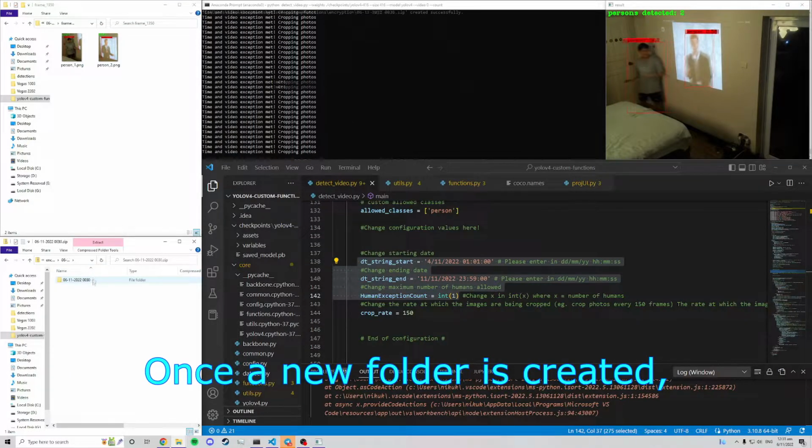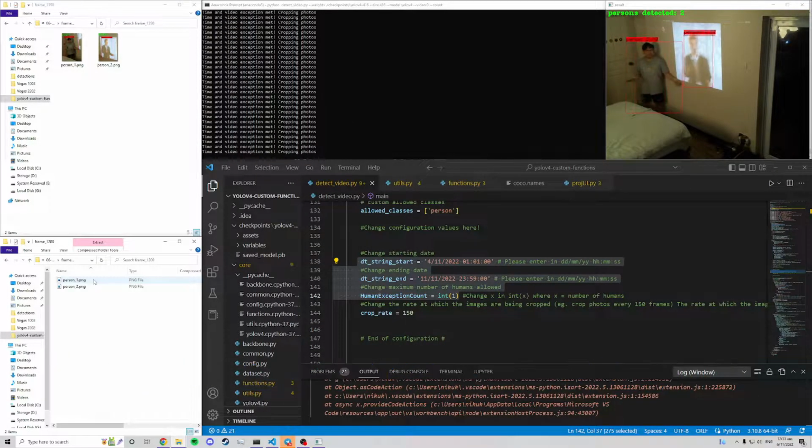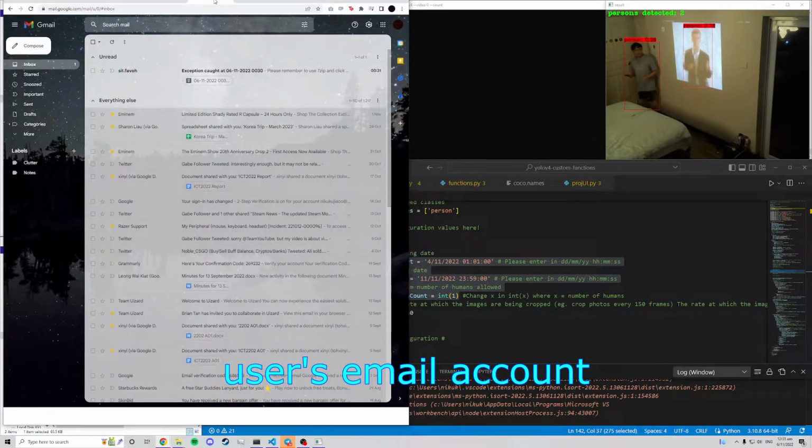Once a new folder is created, the previous folder would be encrypted, and an email will be sent to the user's email account.